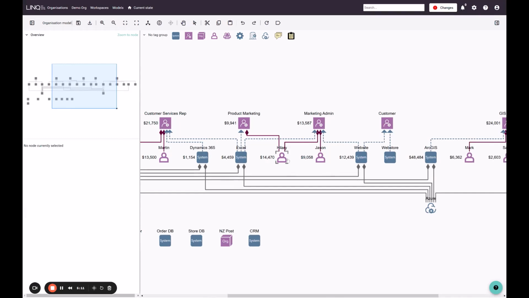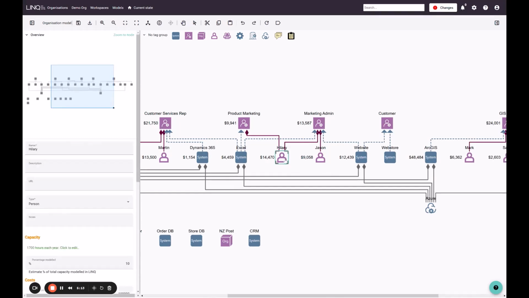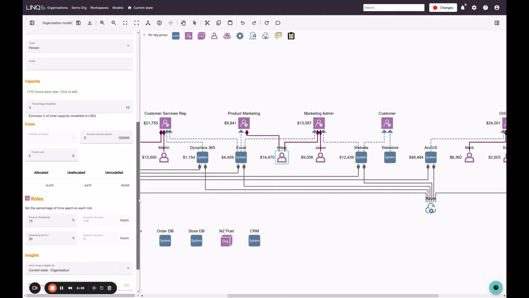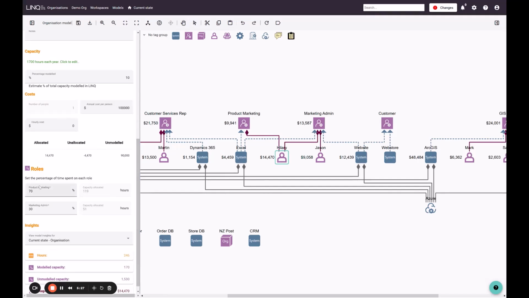I can split people between roles. Here's an example. Here's Hillary. She has a capacity that's been defined 1,700 hours per year, and she has two edges, one that goes to marketing admin role, one goes to product marketing. And inside the properties panel, you can see we have roles section, and I can define the percentage split of her time in each of these roles.